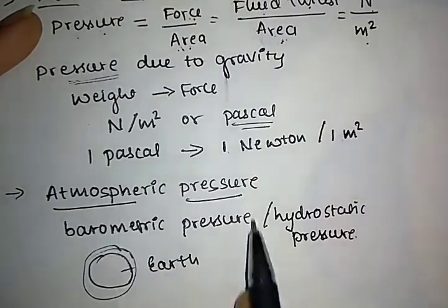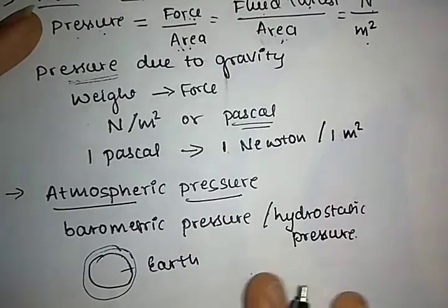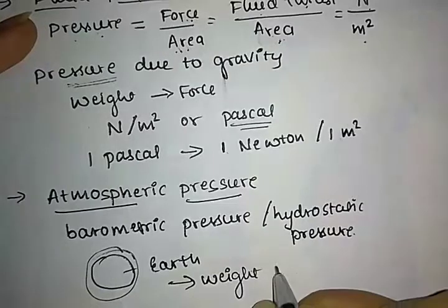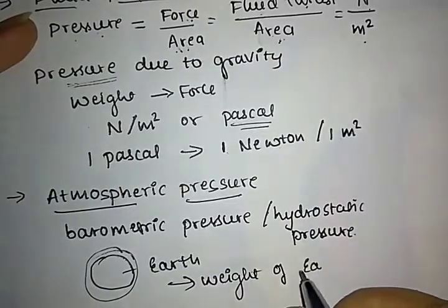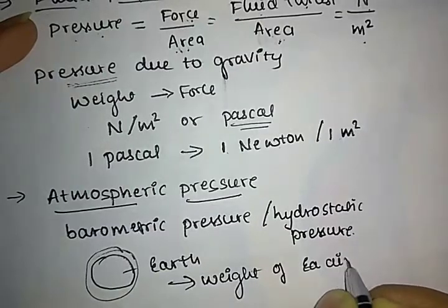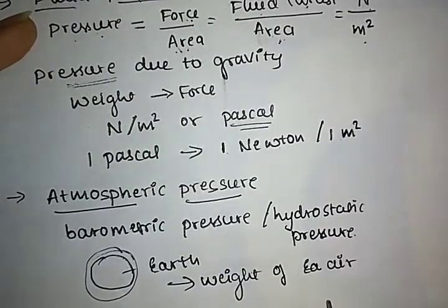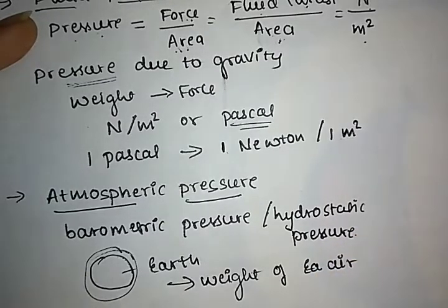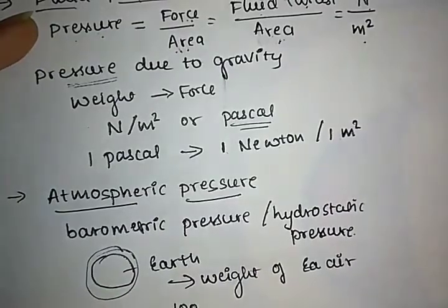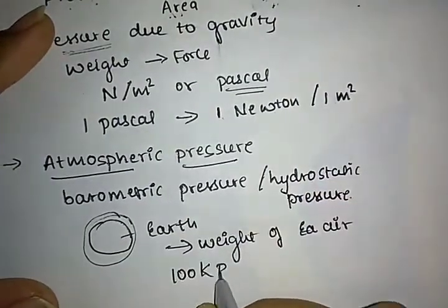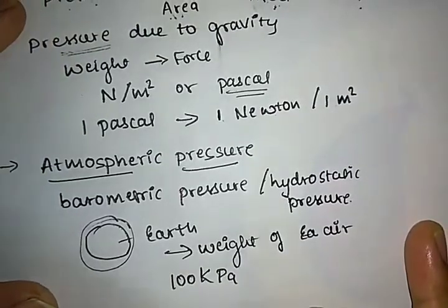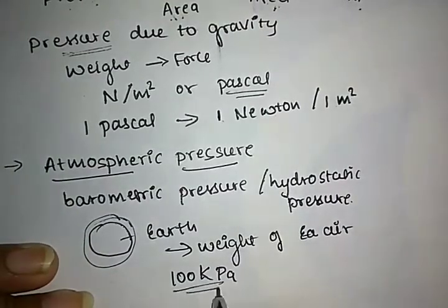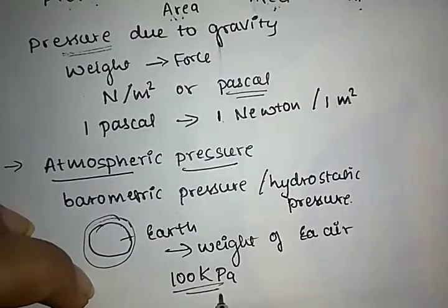Atmospheric pressure is produced due to the weight of the air present in the earth. At the sea level, the atmospheric pressure is about 100 kilopascal.